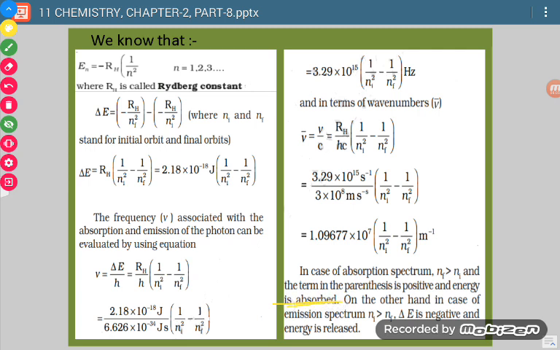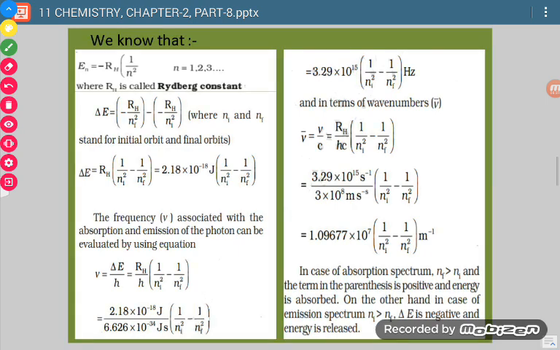Similarly, if it is emission spectrum, where we are directly incidenting our light obtained from certain source on the prism and then we are getting some spectrum, then Ni value is greater than Nf. Here Nf value is greater than Ni and here reverse is the case. Now in this case delta E value will be negative. So negative value means energy has been released.